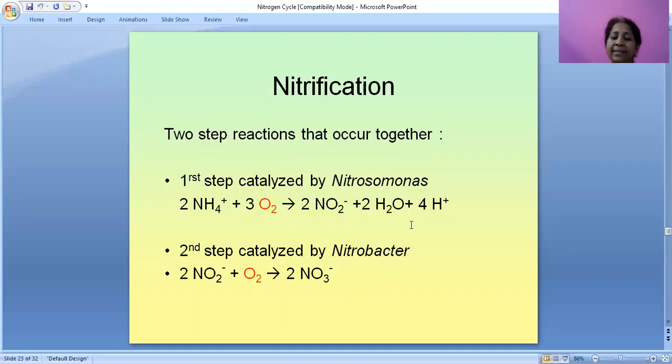Two ammonium ions react with three oxygen molecules to give 2 nitrite ions, 2 water molecules and 4 hydrogen ions. The second step is catalyzed by Nitrobacter: 2NO2- plus O2 gives rise to nitrate.